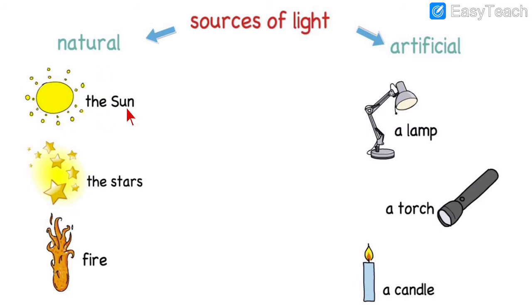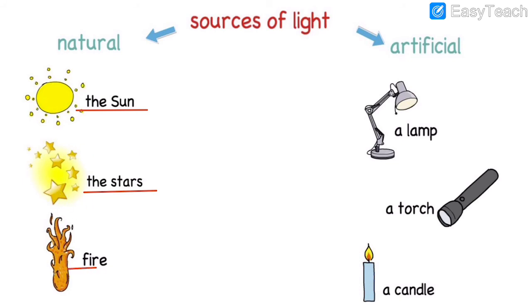The natural sources of light are the sun, the stars, fire. We get light from all these things. We get light from the sun, right? Daytime, every day, the whole day we see the sun in the sky giving us light. Then the stars at night. The stars are shining in the sky. The stars give us light at night.